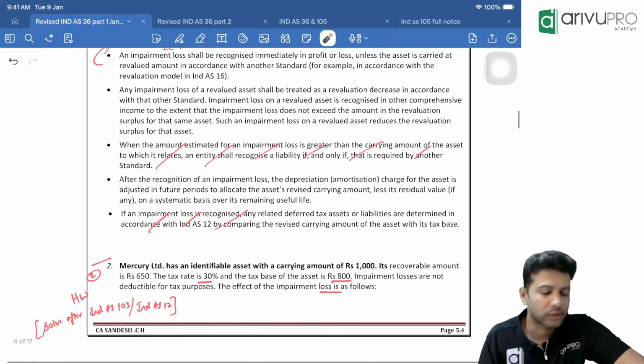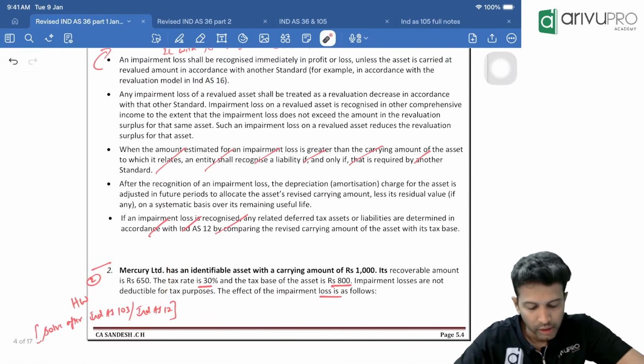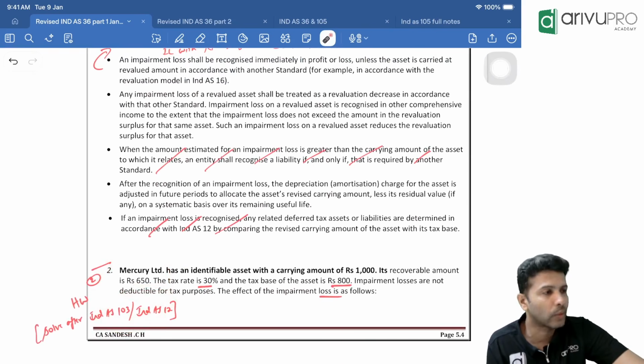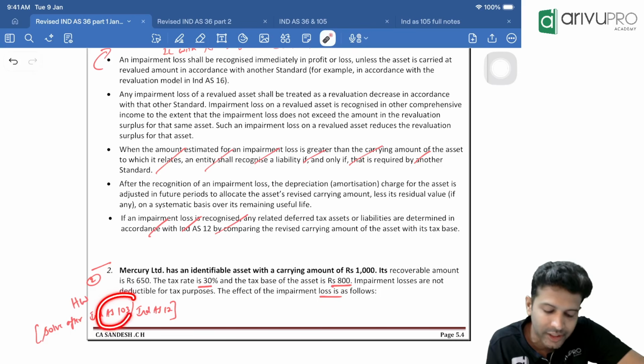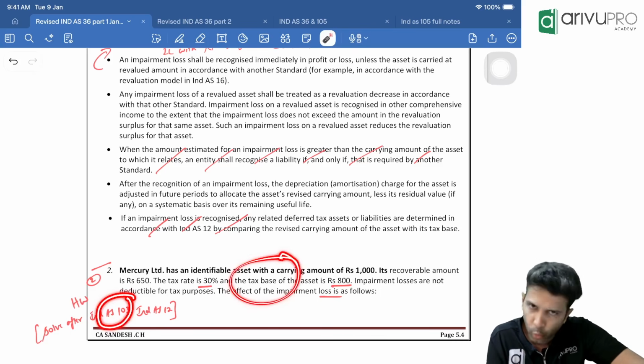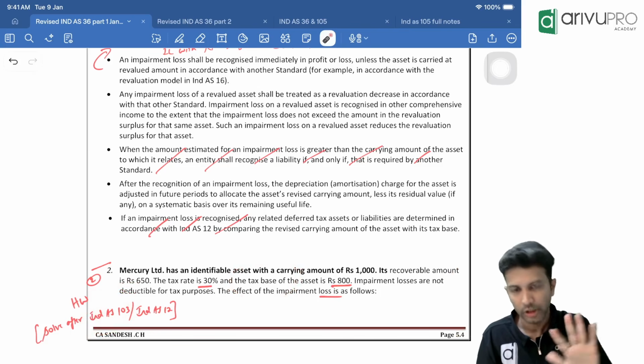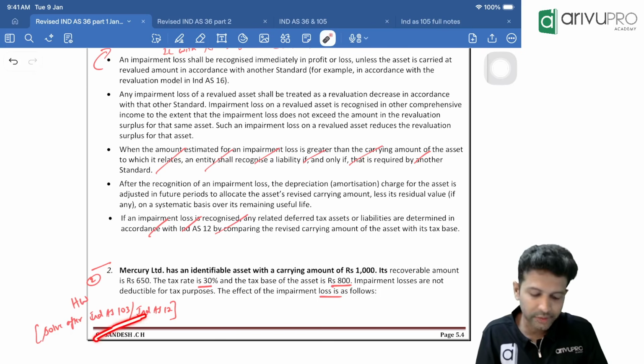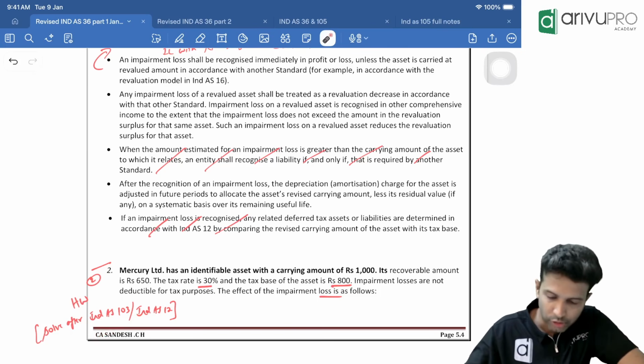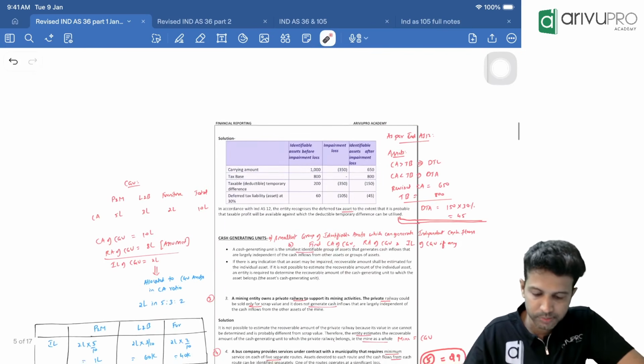Yeah. Question number 2 is a homework. But don't do it now. Do it after Ind AS 12 or after Ind AS 103. Once I do Ind AS 103, then if you want, you can solve this question number 2, or you cut it off, because similar questions you will find there also. So, but now don't try to solve this. Only after Ind AS 103. So that's homework.